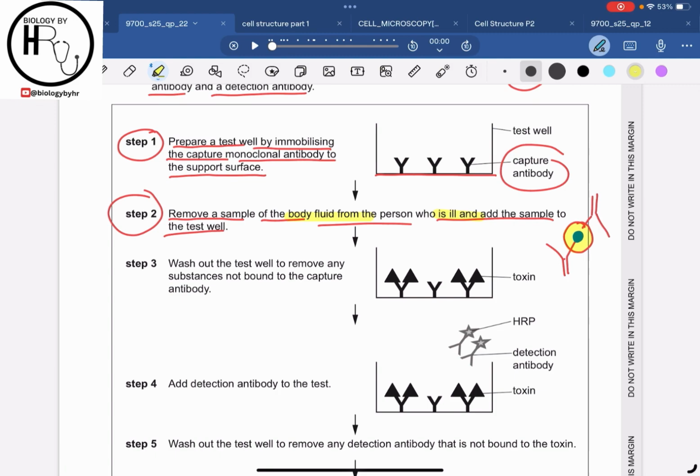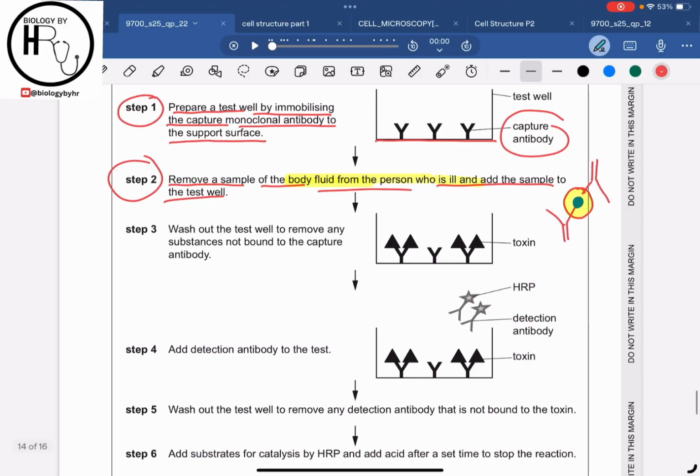As the body fluid is from the person who is ill, it will have the toxins as well. So whatever toxins will be there in the body fluid of a person, the toxins will come and bind to the binding sites on the antibodies. And we know that the toxins are the antigens over here, or you can say the foreign bodies, which will stimulate the immune response.